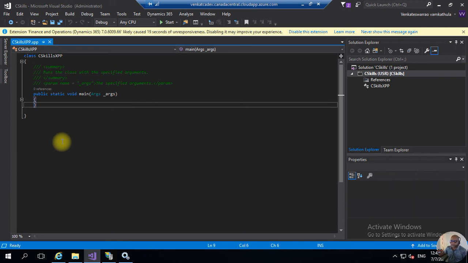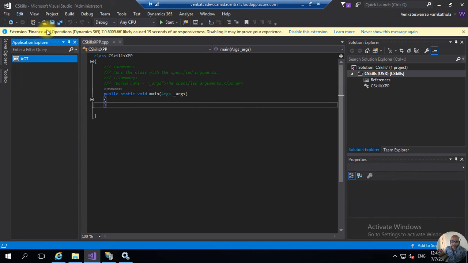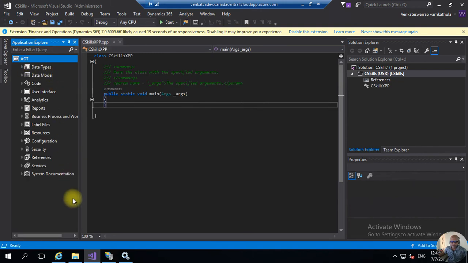We'll treat that one as a designer. Go to View, Application Explorer. We'll have the different kinds of element object types. Okay. Here we can do the design by adding new elements in Application Explorer and design runtime metadata only.